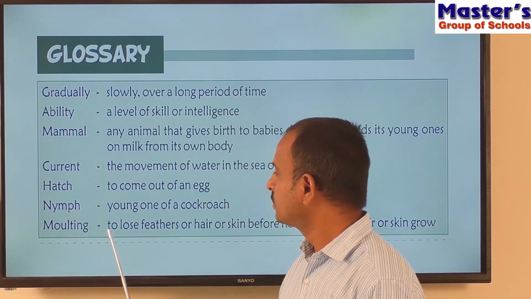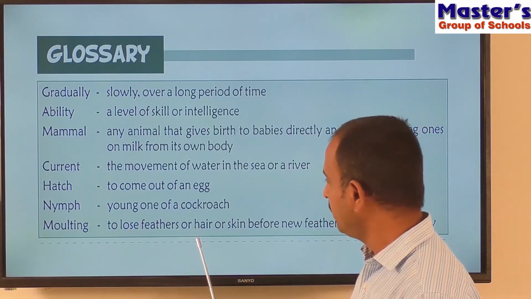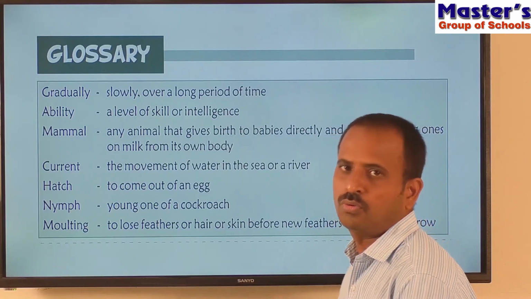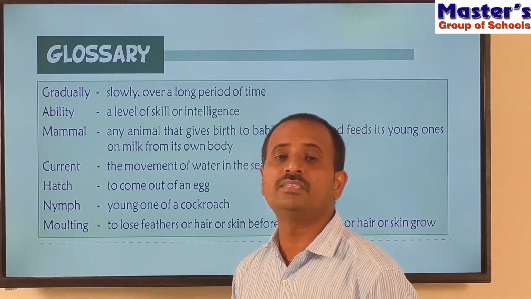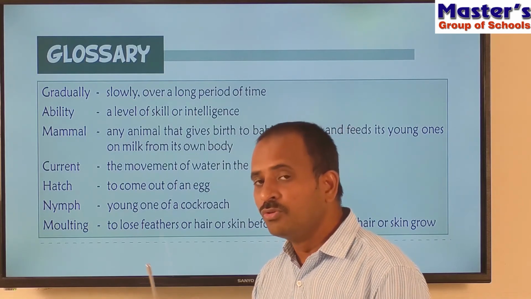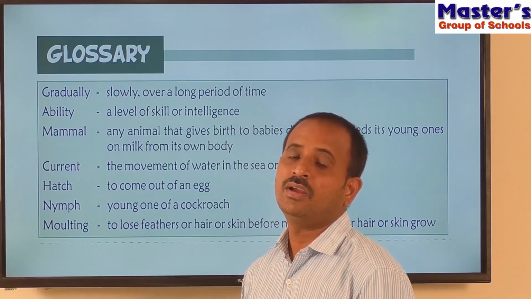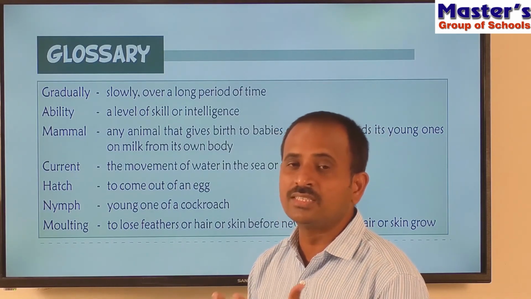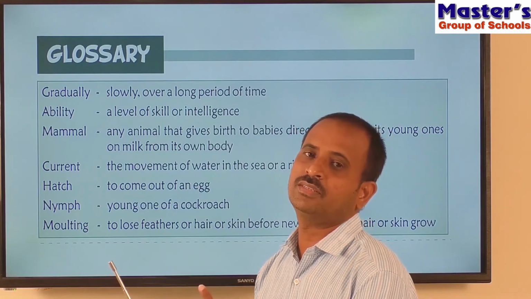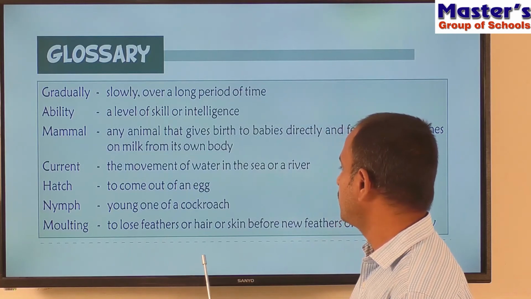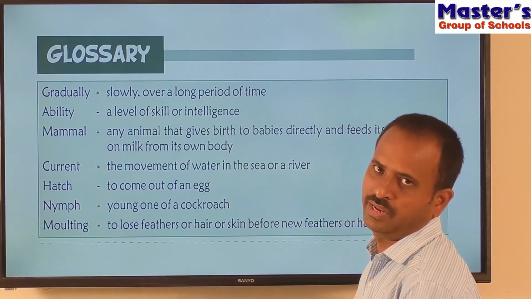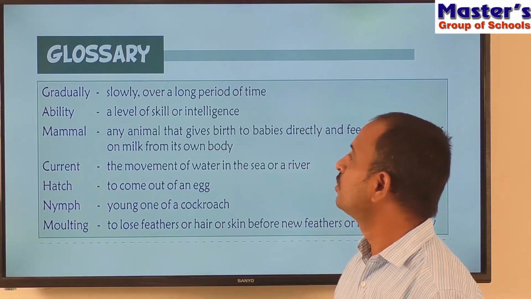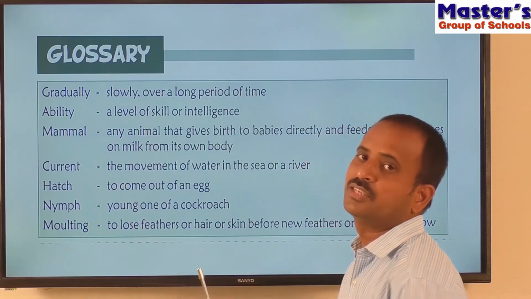What is molting? To lose feathers or hair or skin before new feathers or hair or skin grow. So children, what is molting? Generally some animals will grow new feathers or new skin around their body. When it gets new skin or new feathers, it loses its old skin and old feathers. This process of losing old feathers or old skin is called molting. So children, these are the hard words you may find in this chapter. So note down these words and sentences in your notebook.